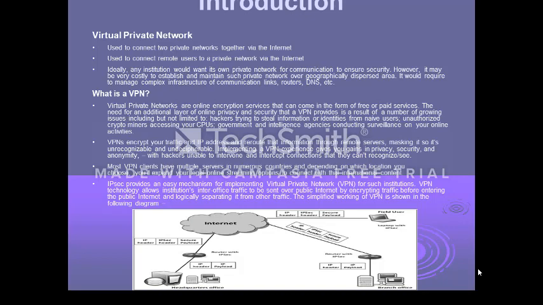The virtual private network allows inter-office traffic over public internet by encrypting the traffic and sending it through a secure tunnel where this data is not accessible to any malicious user.